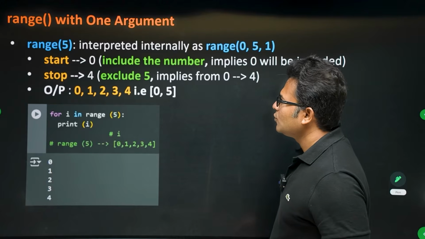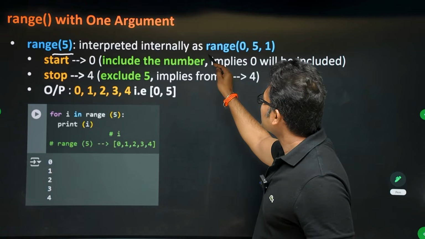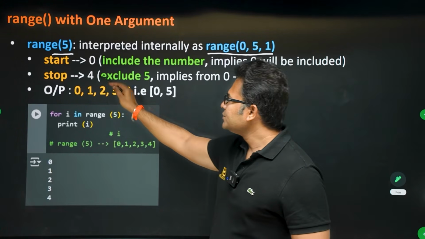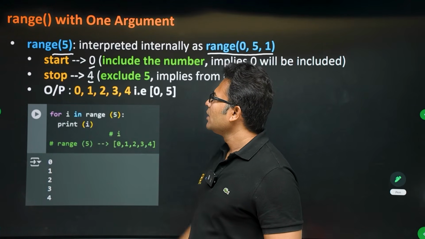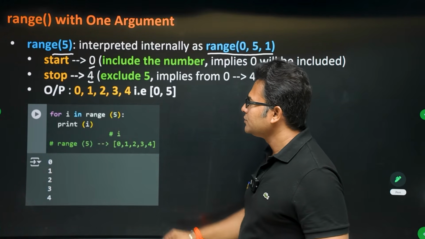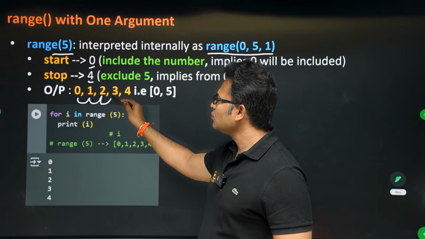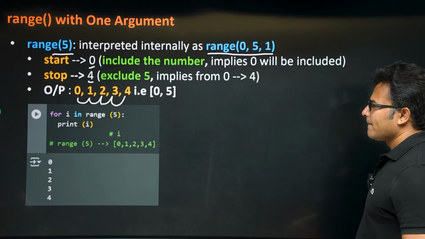Even though you are writing range of 5, internally it is taken as range of 0, 5, 1. Start will be 0, end will be 5, therefore we will end at 4, and step will be 1. That is why the output is coming in steps of 1: 0 to 1, 1 to 2, 2 to 3, 3 to 4. Output is coming in steps of 1.